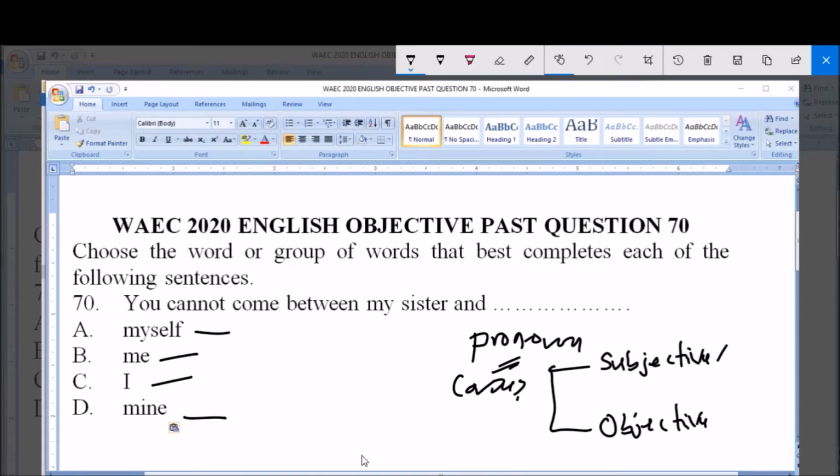For instance, the teacher slapped him. So him here as pronoun is objective. Then the teacher here is a subject. We can also replace this teacher with a subjective pronoun form.